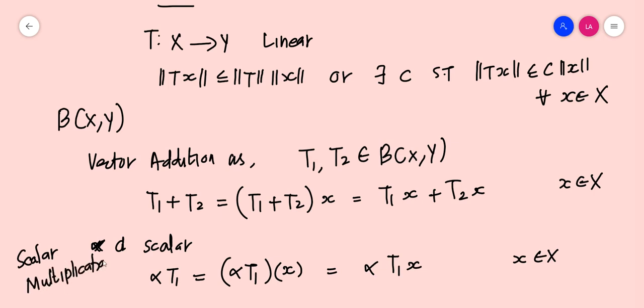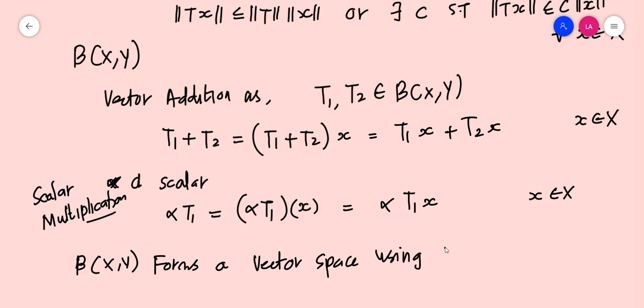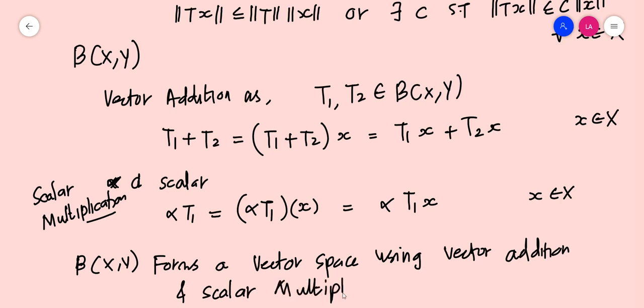Then we can easily establish that using these operations, B(X,Y) forms a vector space, using vector addition and scalar multiplication, which are defined in equation number 1 and equation number 2.